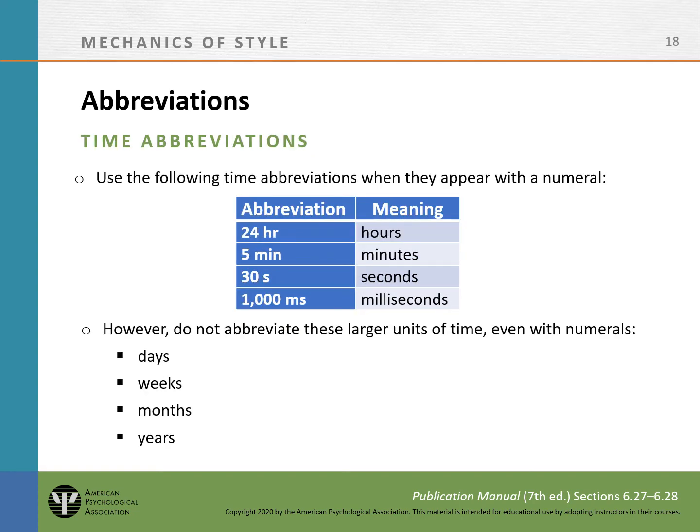Use the following time abbreviations when they appear without a number. You can use hr for hours, min for minutes, s for seconds, and ms for milliseconds. However, do not abbreviate these larger units of time even with numbers: days, weeks, months, and years.